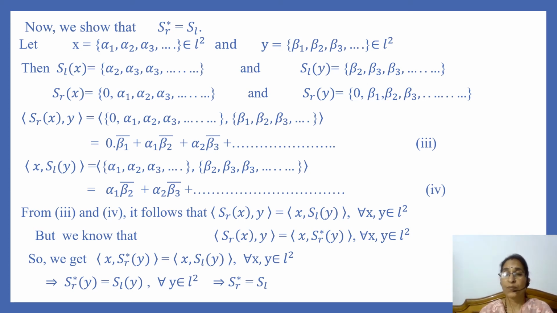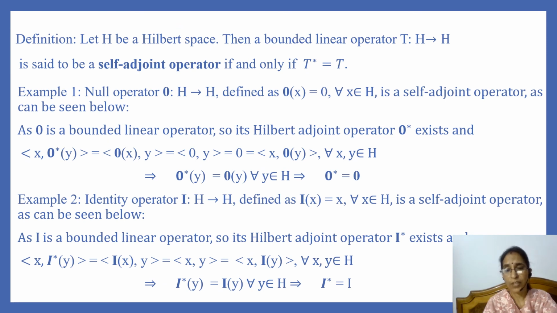Now we define self-adjoint operator. Let H be a Hilbert space, then a bounded linear operator T from H to itself is said to be a self-adjoint operator if and only if T star is equal to T. That is, Hilbert adjoint operator of T is T itself. Now we will discuss two examples. Example 1 is null operator. Null operator, that is zero operator from H to H, and we know that 0 of x is equal to 0 for every x in H.